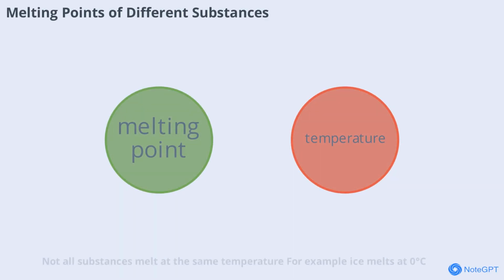Not all substances melt at the same temperature. For example, ice melts at 0 degrees C, but iron melts at a scorching 538 degrees C. The melting point depends on the strength of the bonds between the molecules in a solid. Substances with strong bonds, like metals, require more heat to melt. This diversity in melting points is crucial in industries like metalworking and food production, where precise temperature control is essential.